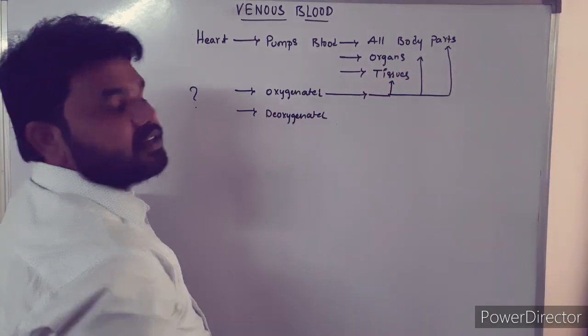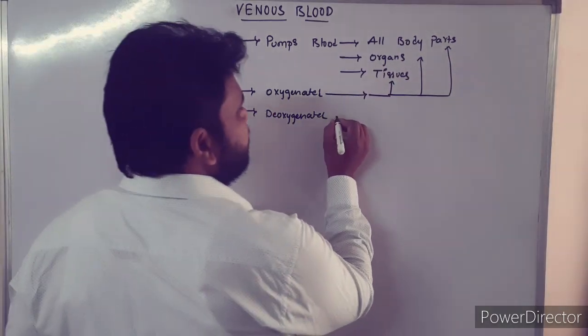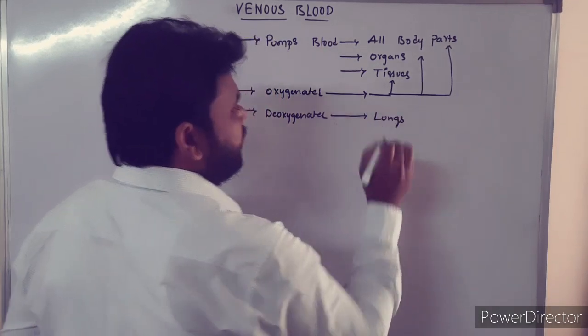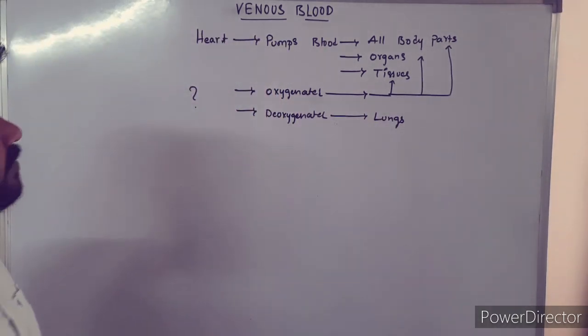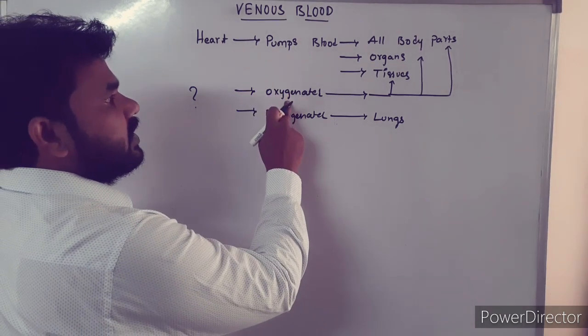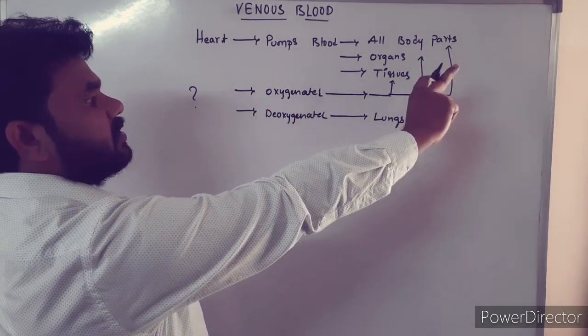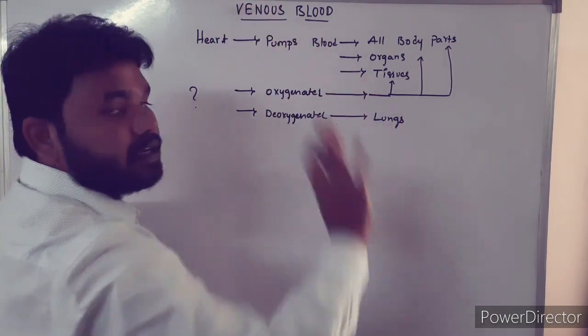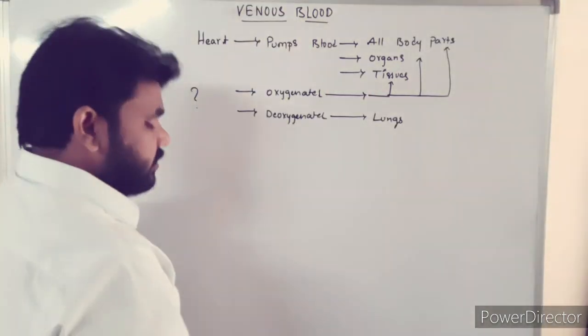Then what about deoxygenated blood? The deoxygenated blood is pumped to the lungs. That means the heart pumps the oxygenated blood to all the body parts, but it pumps deoxygenated blood into the lungs only.